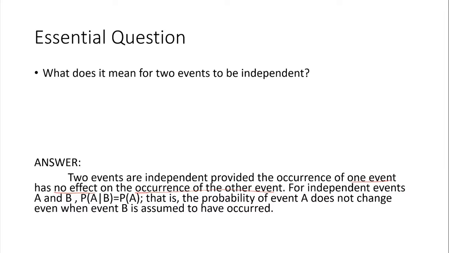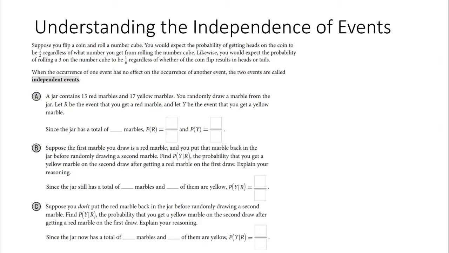Okay, so for independent events, we'll call them A and B. The probability of A given B should equal the probability of A. B doesn't have an impact. So basically, the probability of event A does not change even when event B is assumed to have occurred. All right. So that's understanding independence of events.